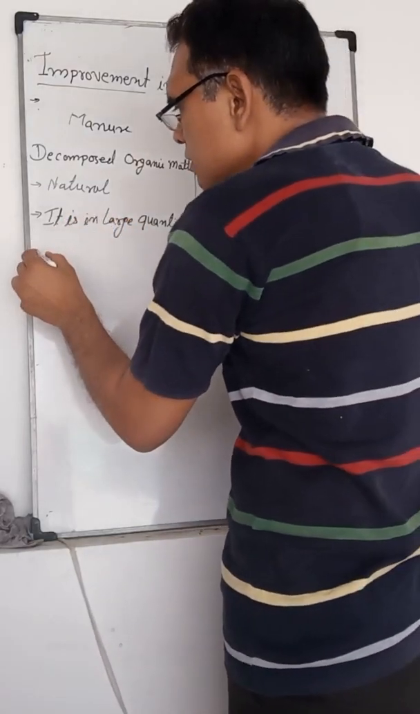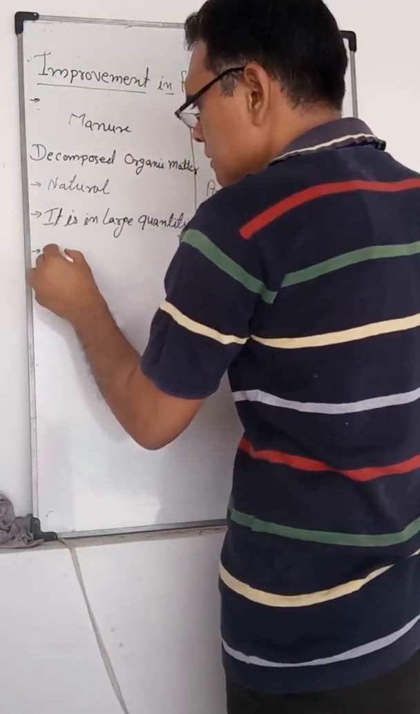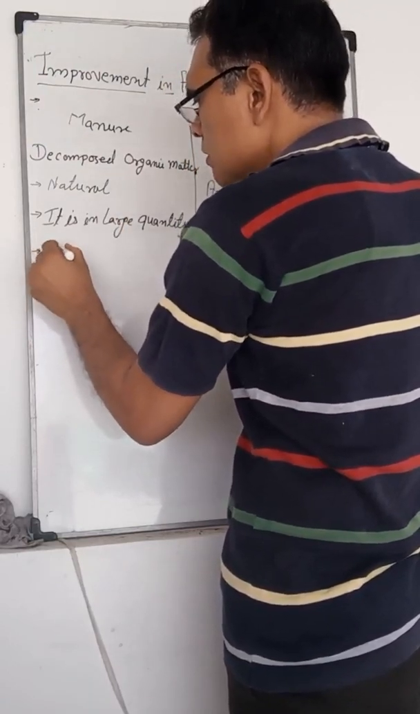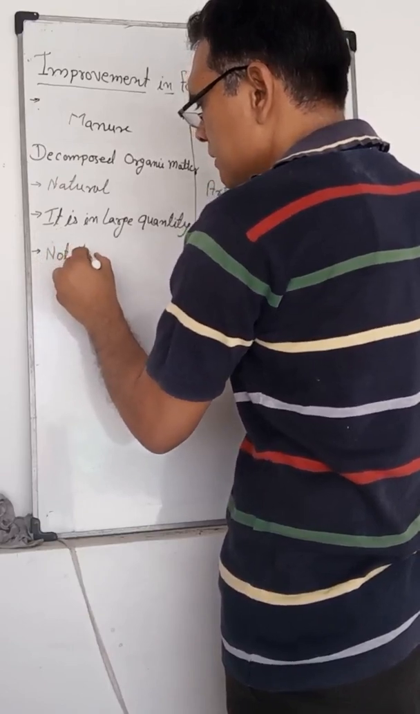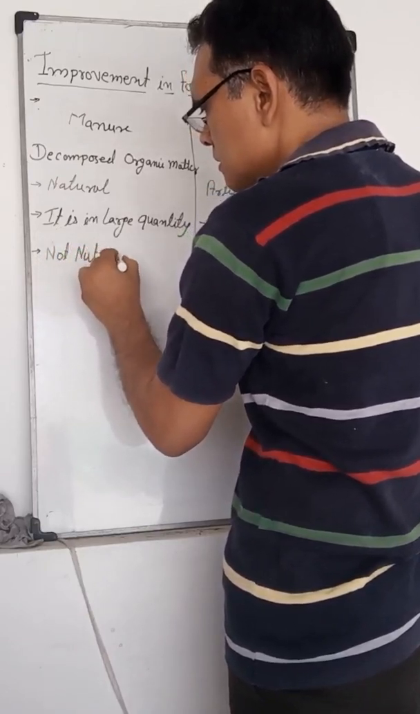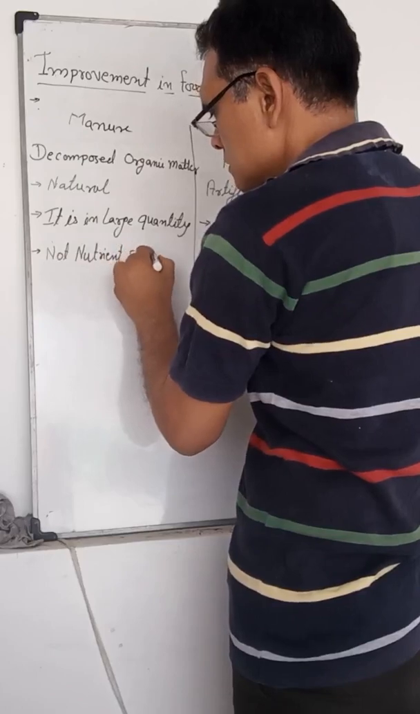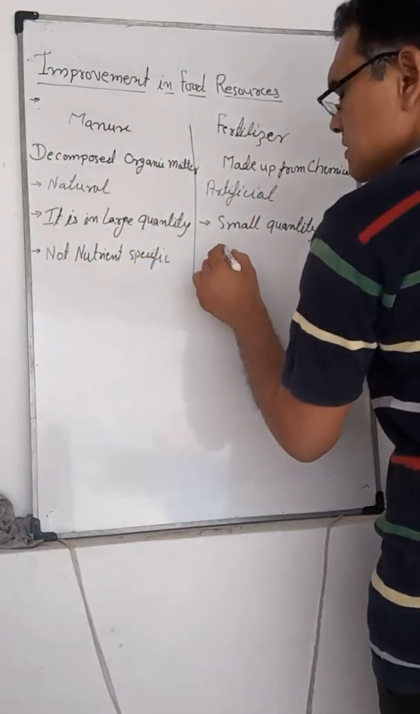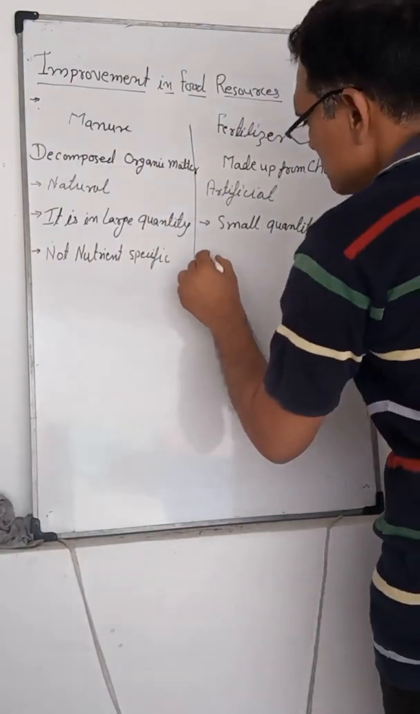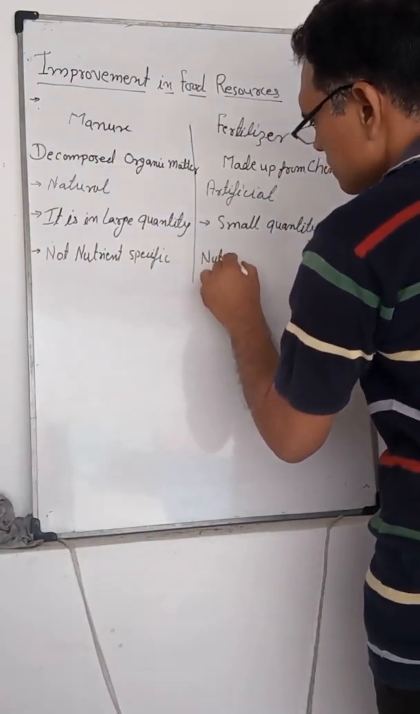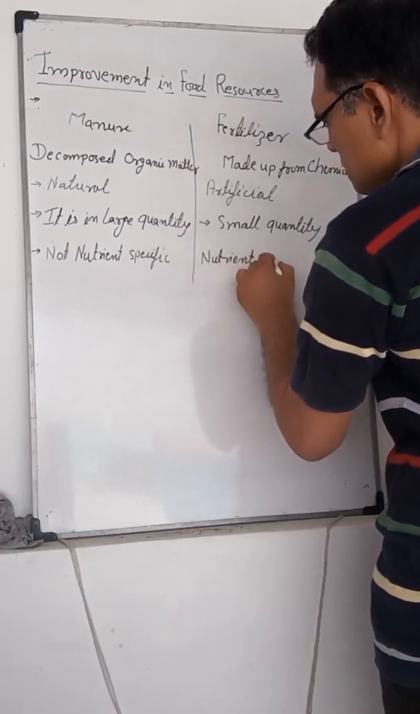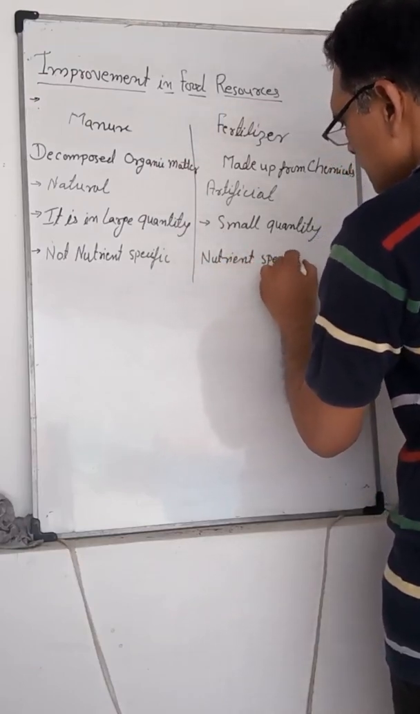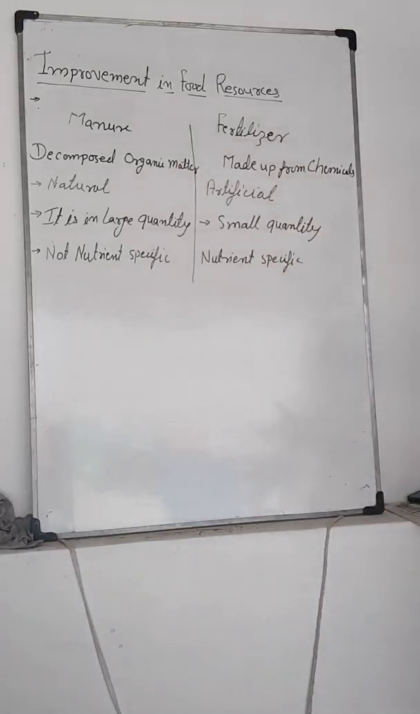Manure is not nutrient specific, but fertilizer is nutrient specific. It is made from particular types of nutrients, that is nitrogen, phosphorus, potassium.